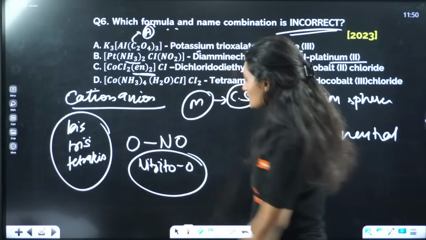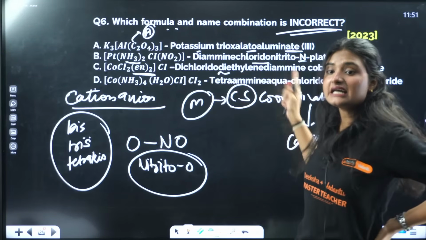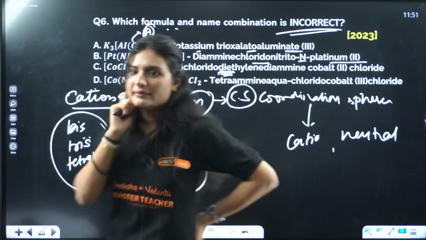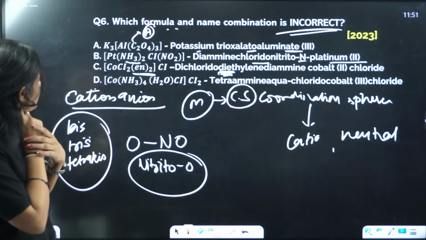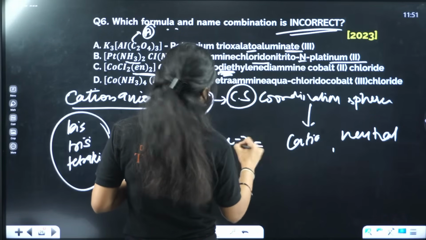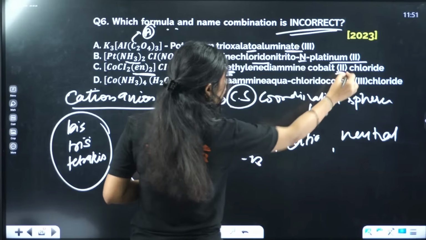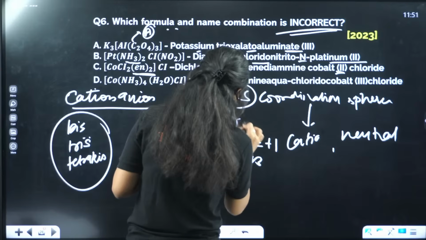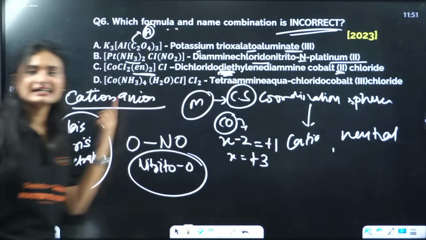Okay. So here, instead of this di, there should be bis ethylene diamine. Okay, that's one error we have in the name. That means this name is incorrect. But if you go further, you see cobalt, the oxidation state is also wrong. The oxidation state is x minus 2 equals to plus 1. x will be equal to plus 3, not 2. The oxidation state of cobalt is plus 3, not 2. So the incorrect name is this one.